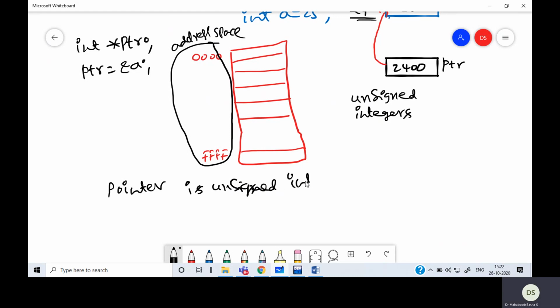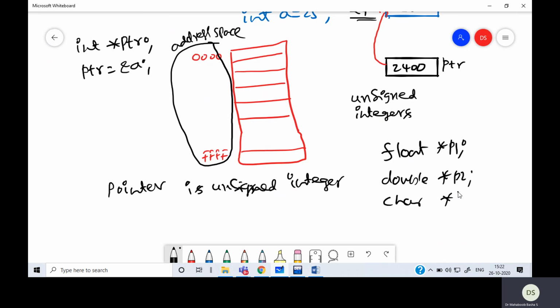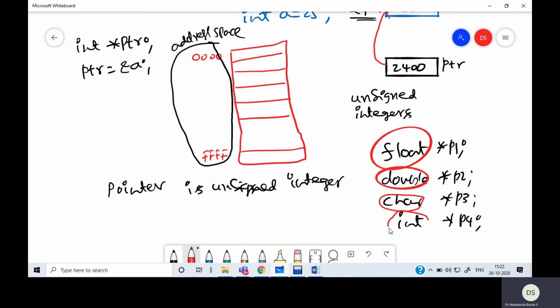Unsigned integer variable. One thing to note here is that I may be declaring a pointer like float asterisk p1. I may be declaring a variable like this, and p1 is a pointer because there is an asterisk. Then double asterisk p2, character asterisk p3, then int asterisk p4. So I'm declaring different pointers. Now, whatever type is attached here, float, double, char, int attached.